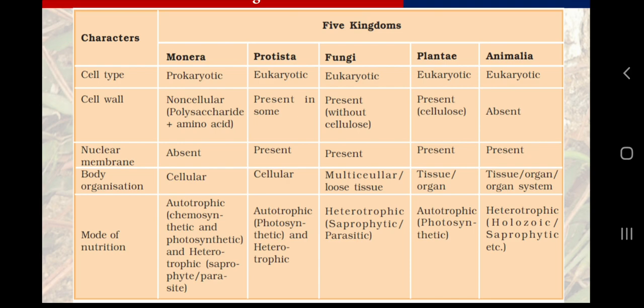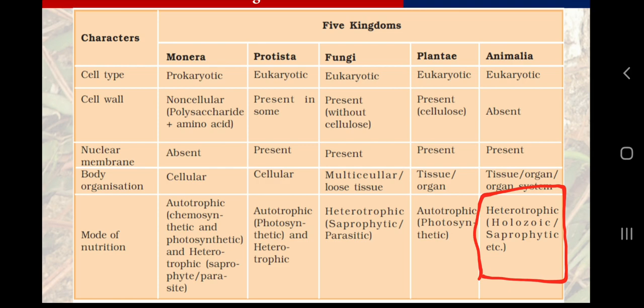So now moving to the last point, which is mode of nutrition. So from my previous discussion also, let me clarify one more thing. Animals are exclusively heterotrophic.